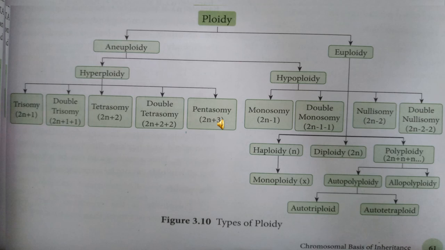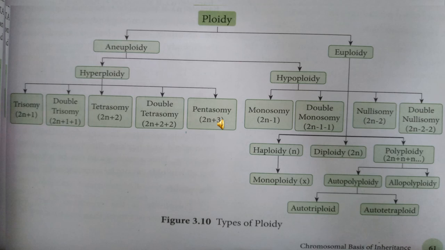Aneuploidy is again divided into two kinds: hypoploidy and hyperploidy. Hyperploidy is divided into five kinds: trisomy, double trisomy, tetrasomy, double tetrasomy, and pentasomy. Trisomy is 2n plus 1. Double trisomy is 2n plus 1 plus 1, two chromosomes added. Tetrasomy is 2n plus 2. Double tetrasomy is 2n plus 2 plus 2. Pentasomy is 2n plus 3.